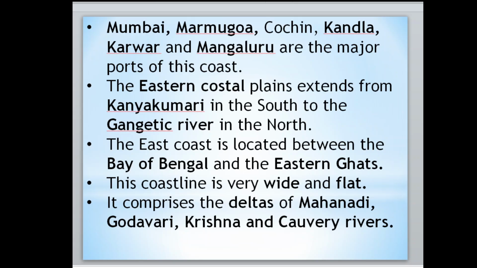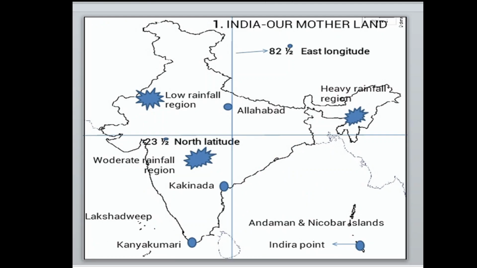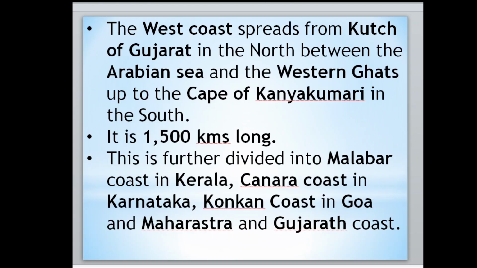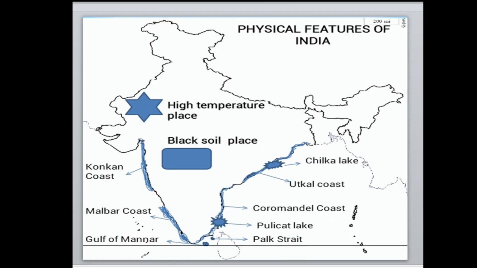Mumbai, Mormugao, Cochin, Kandla, Karwar and Mangaluru are the major ports of the west coast. What we are going to consider here are these ports. Mumbai is in Maharashtra, Mumbai port.